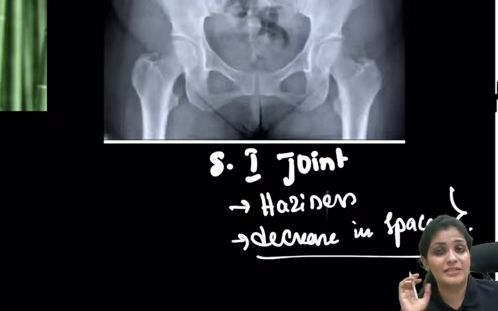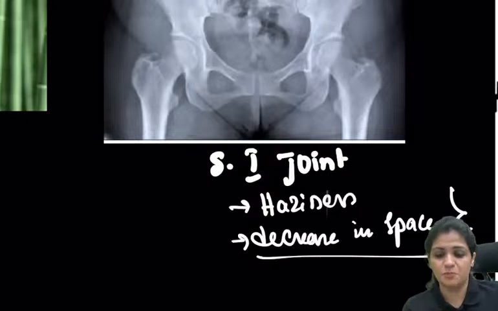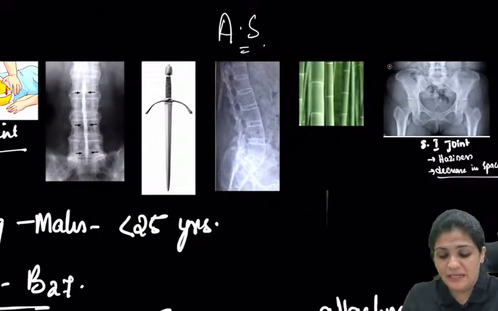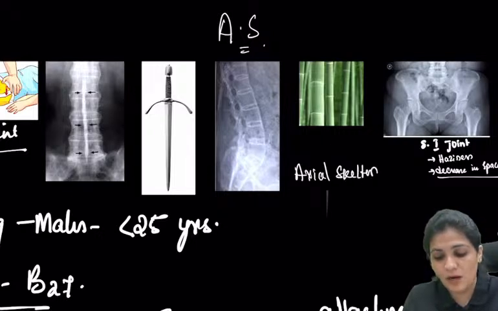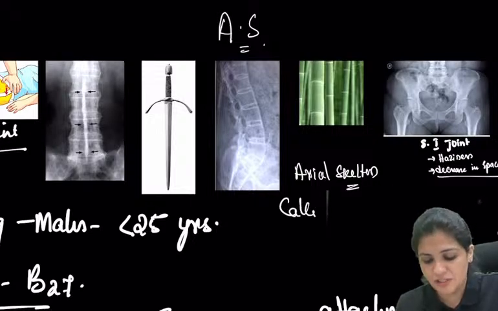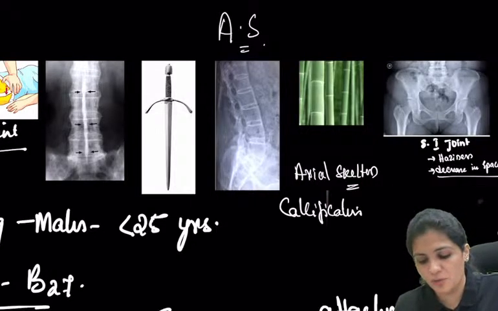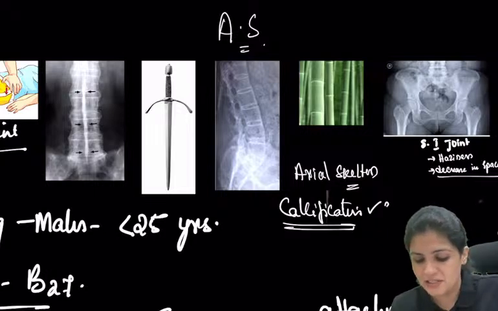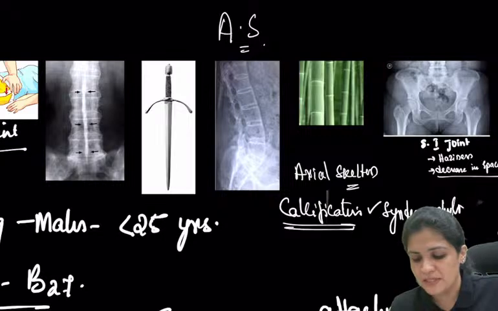After the SI joint, there is involvement of your axial skeleton. How does this get involved? Here there will be a lot of calcification, that is fusion. And there are osteophytes, which are called syndesmophytes.